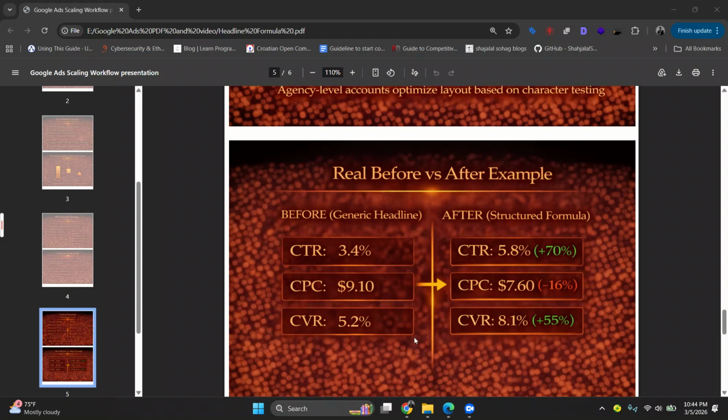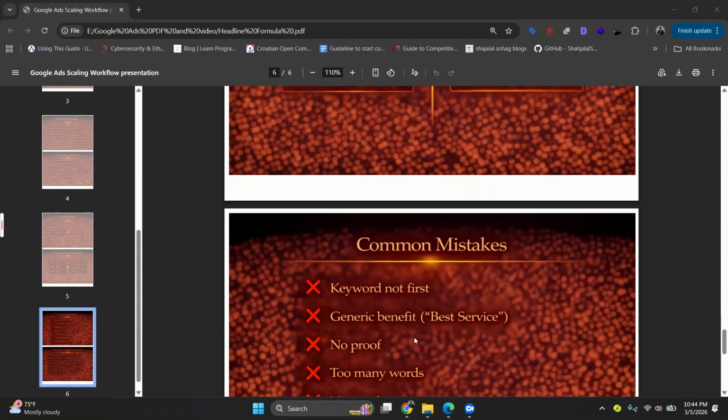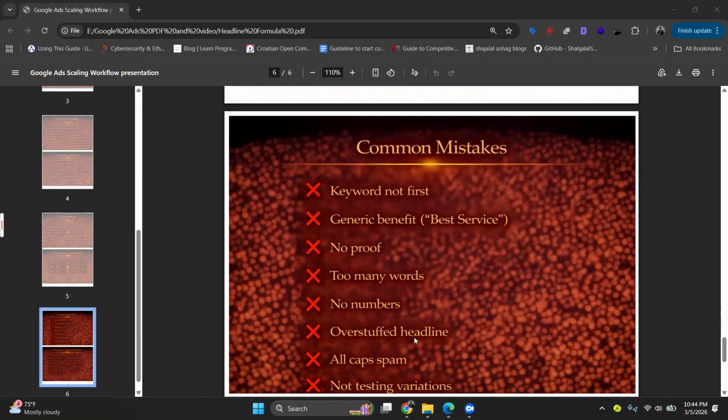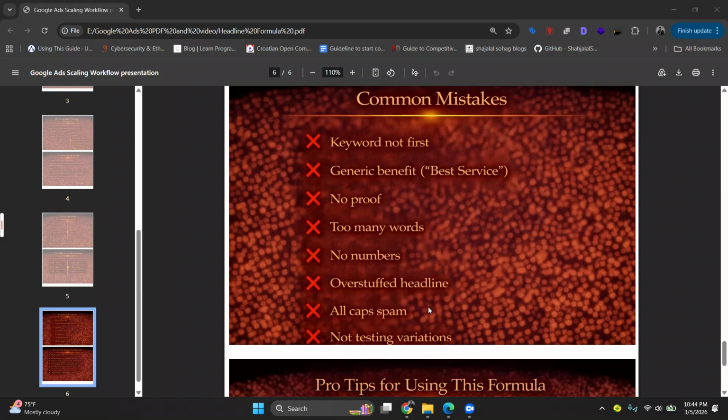So what is the common mistake? Our common mistakes are: keyword not first, and a generic benefit like best service. No proof, too many words, no numbers, overstuffed headlines, all caps spam, and no testing variations.